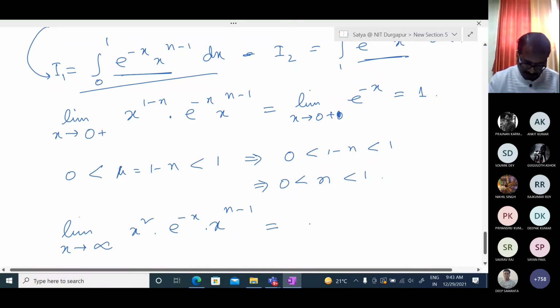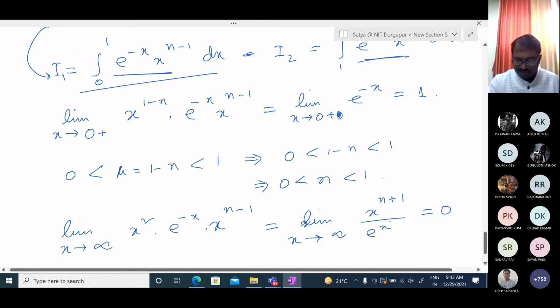Simplifying, we get the limit as x tends to infinity of x to the power n plus 1 over e to the power x, and it converges to 0. By the same logic, whatever n greater than or equal to 1, it converges to 0.